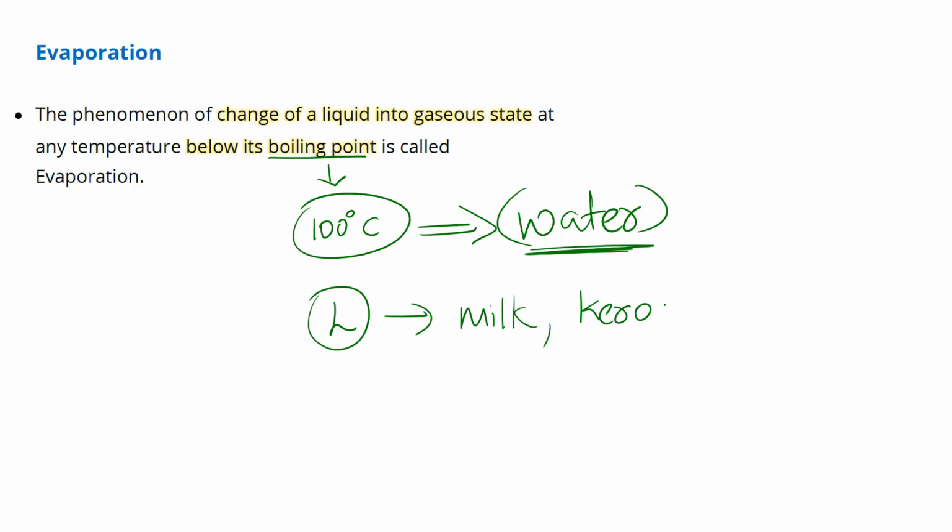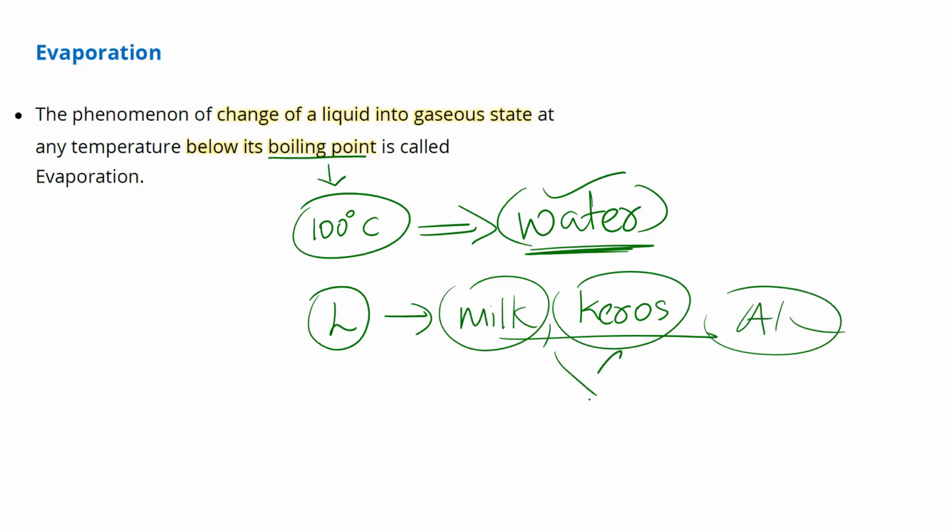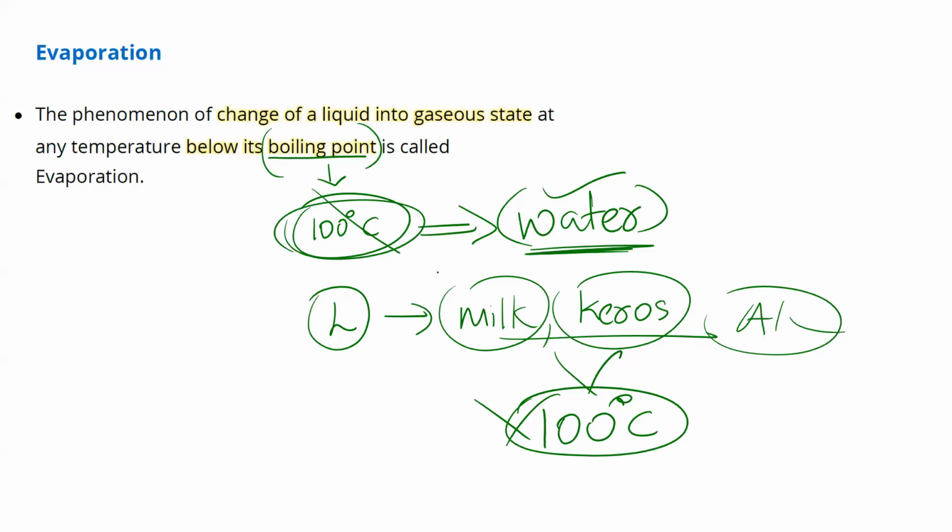Alcohol or kerosene. These are all different liquids. So 100 degrees Celsius is only the boiling point of what? Water. If you take milk, kerosene, alcohol, or any other liquid, it doesn't have 100 degrees Celsius as its boiling point. As the liquid changes, the boiling point changes. So if I ask for the boiling point, don't give the answer as 100 degrees Celsius. It is wrong. It is the boiling point of water only.